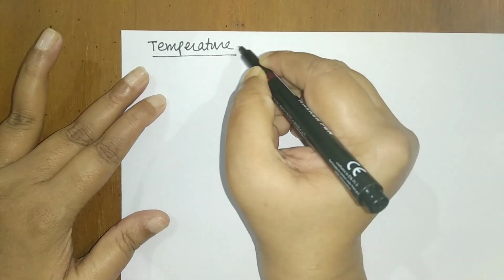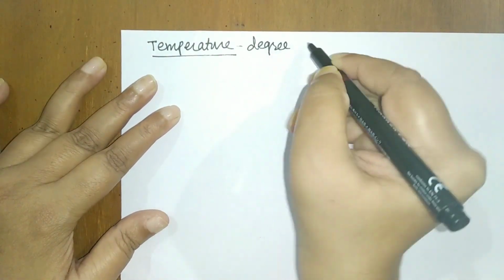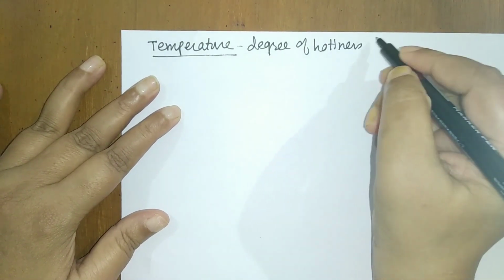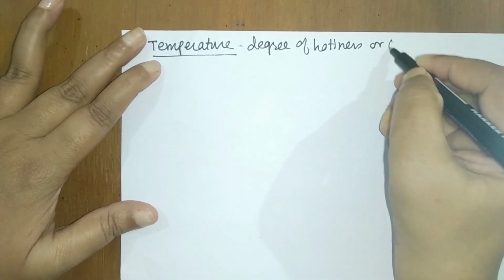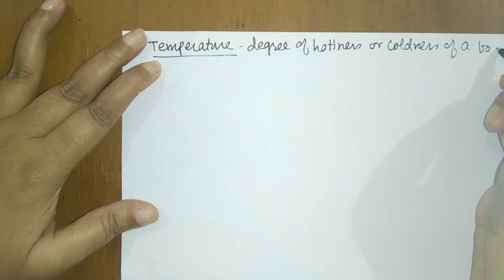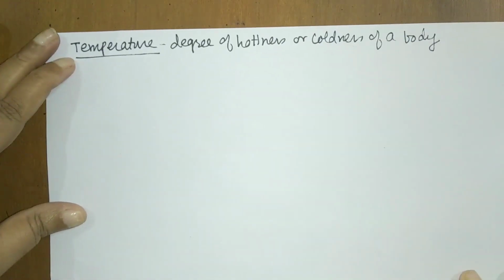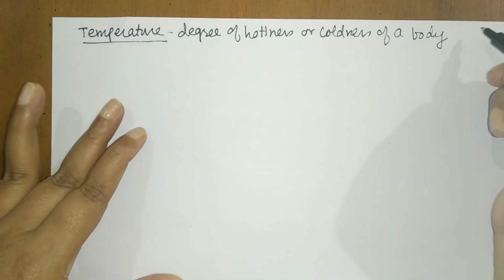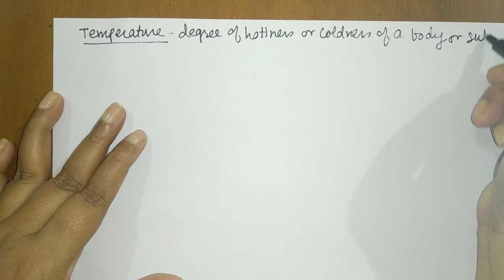So in short, we say that temperature is the degree of hotness or coldness of a body. So I don't say that if the temperature is there, the body should be hot. It can be cold also. So it is the degree of hotness or coldness of any body or substance.